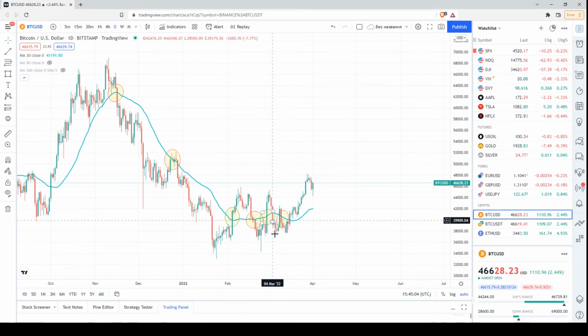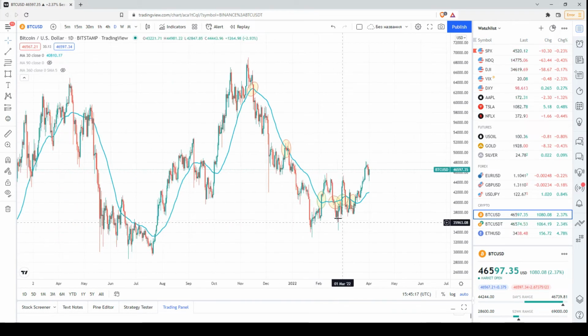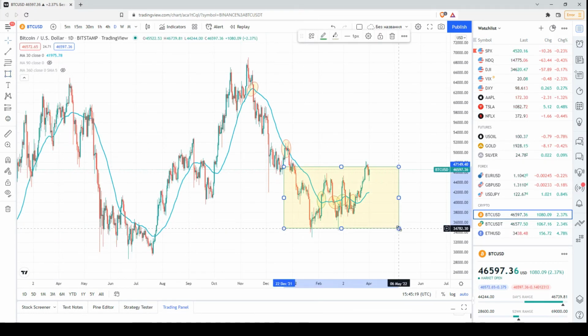Then the price fluctuated near this moving average, and now we're above this moving average, let's say, since the middle of March. I want to highlight once again that the longer the price is above the 30-day moving average, the higher the probability that this is the local bottom.